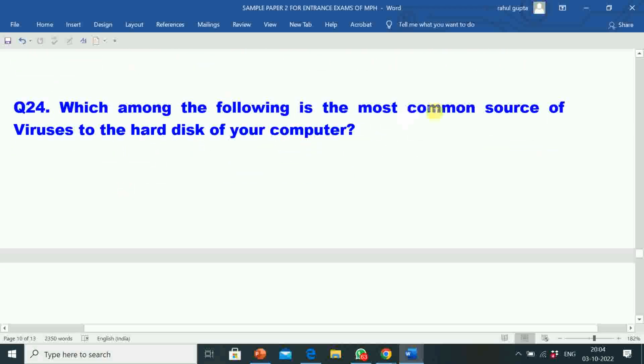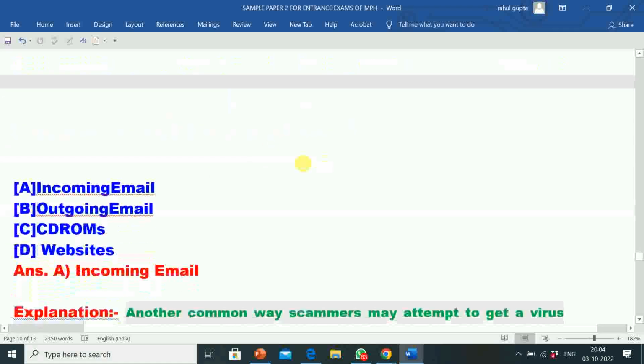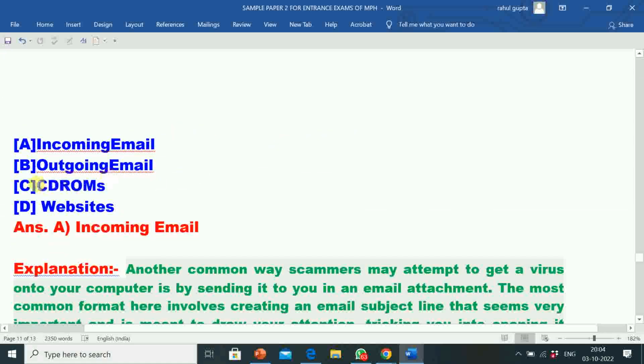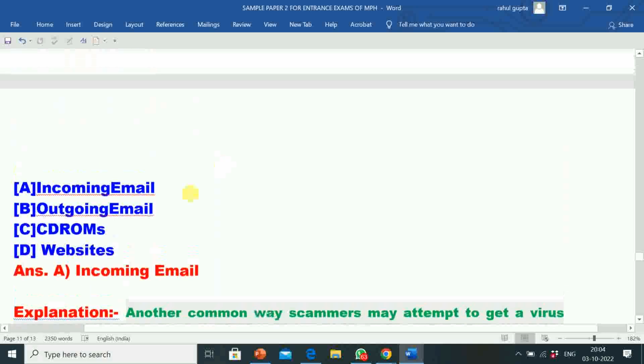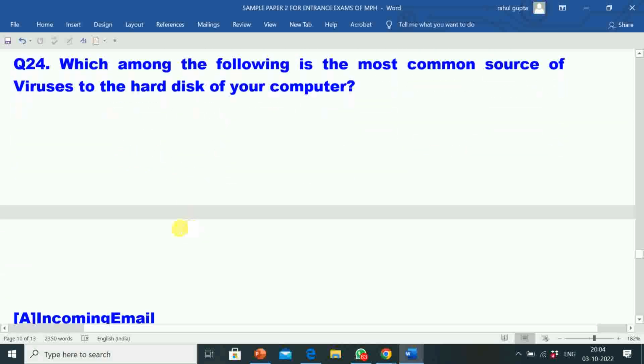Which among the following is the most common source of viruses to the hard disk of your computer? Option A, incoming email. Option B, outgoing email. Option C, CD-ROMs. Option D, websites. Correct answer is incoming email. So from the options given below, incoming email is the most common source of viruses to the hard disk of your computer.